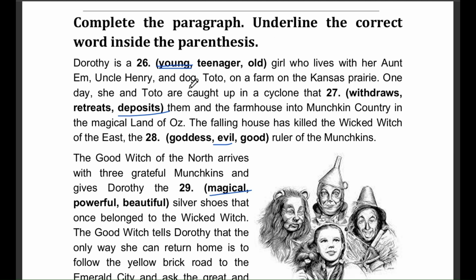Question number 27. Caught up in a cyclone that withdraws, retreats, deposits them and the farmhouse into Munchkin country. The correct answer here is deposits. The cyclone deposits Dorothy and the farmhouse in Munchkin country, meaning it drops them there.